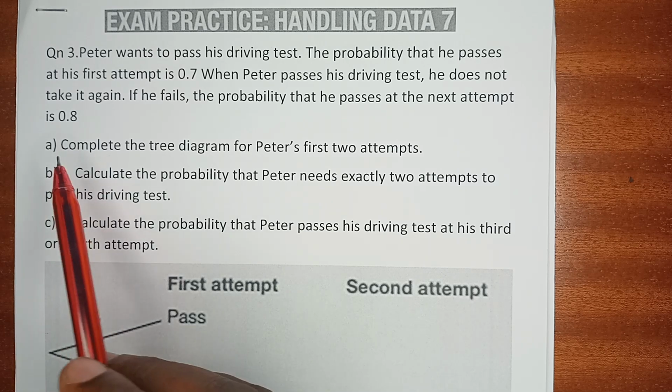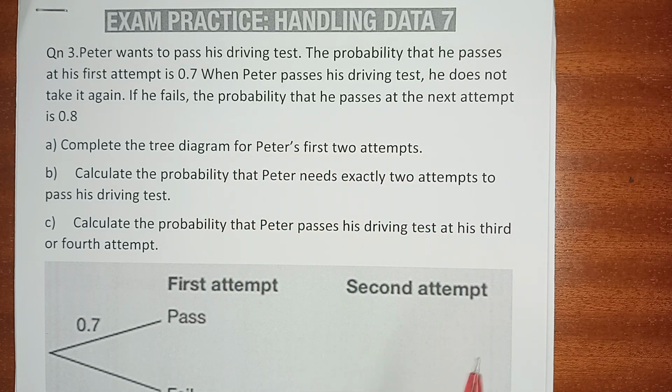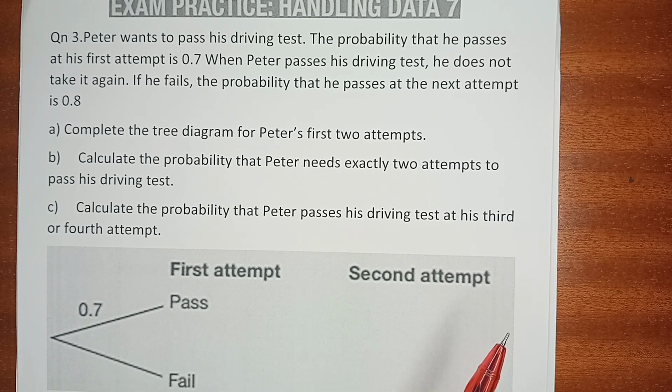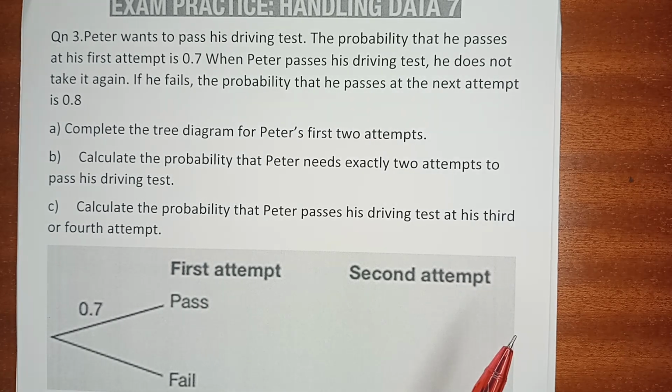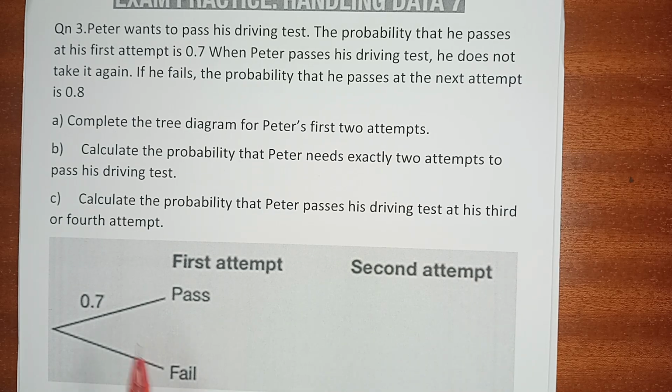Now, the first question is to complete the tree diagram for Peter's first two attempts. We are told that Peter is doing his driving test and he wants to pass. The probability that he passes in the first attempt is 0.7.